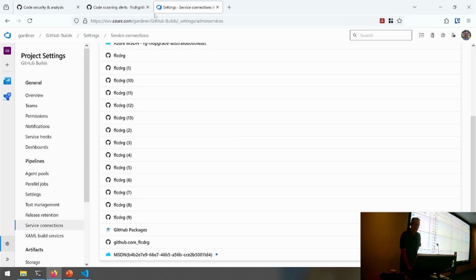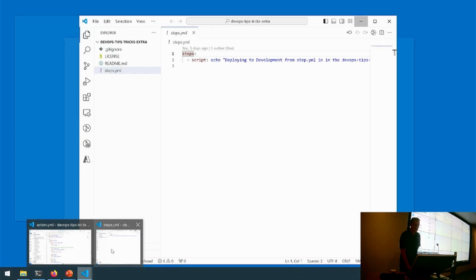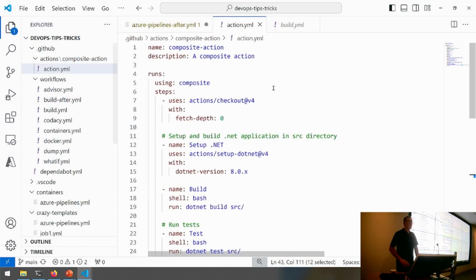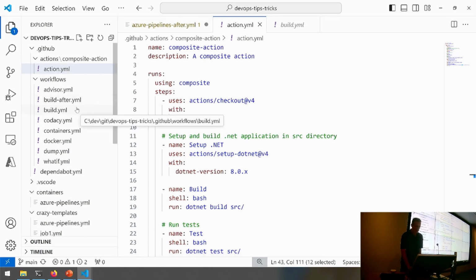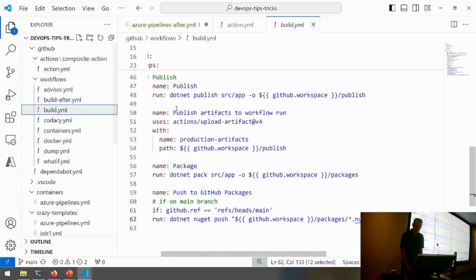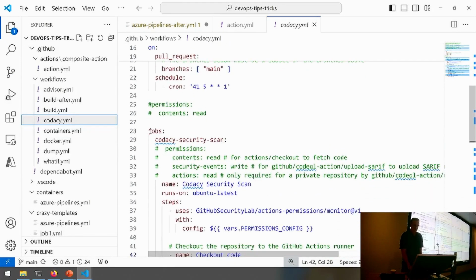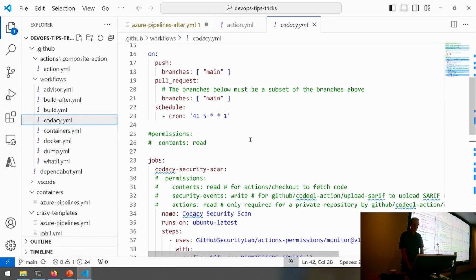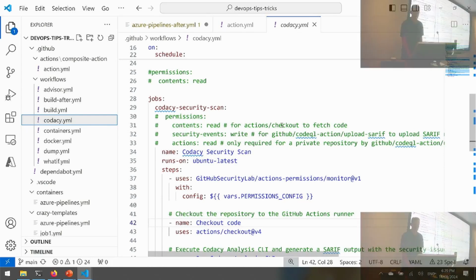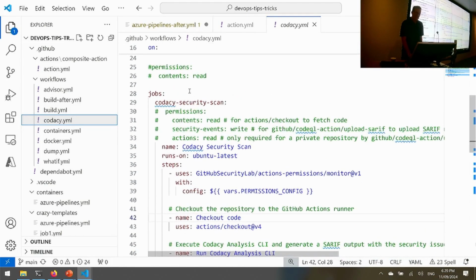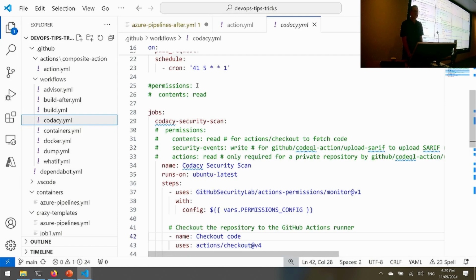On the GitHub side, we've got something a bit interesting there. We've actually got the ability to be quite explicit about what permissions our pipeline runs with. So if I go back to, which one? Oh, it's the Codacy one. This is a pipeline that runs the Codacy tool, which is going to scan for security things. And what you can do is add a permission statement here to say, actually, this workflow is only allowed to read the Git contents, like the Git files in version control.